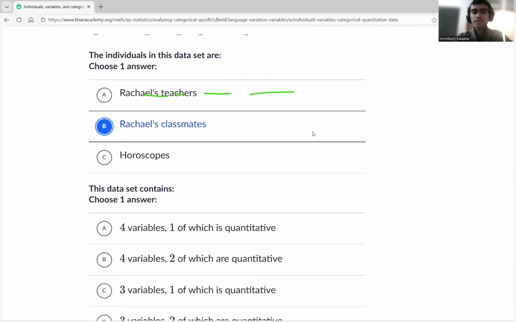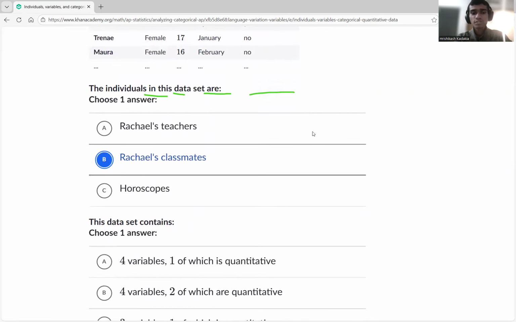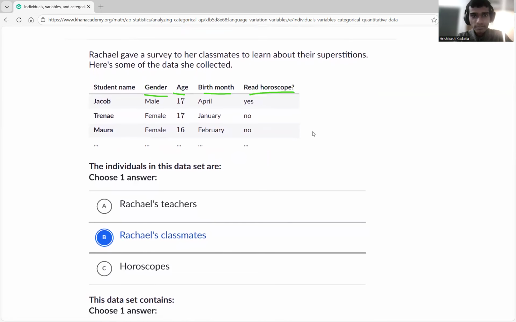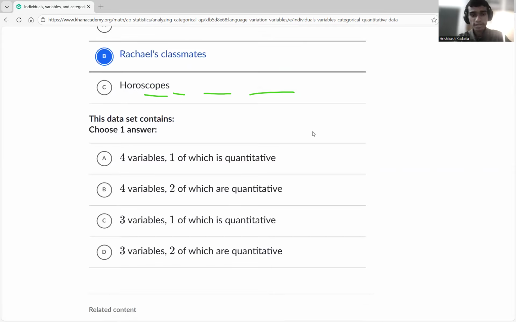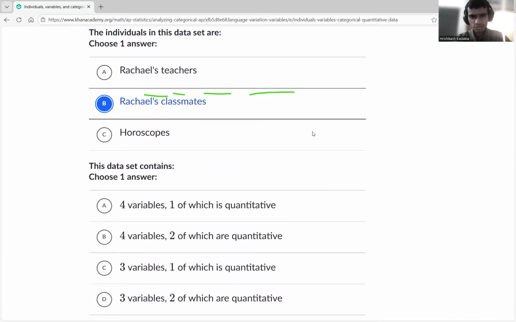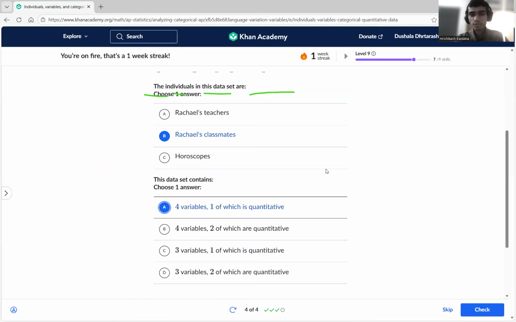So the data set contains what? Four variables, of which how many are quantitative? If you see here, birth month, read horoscope. Read horoscope is also yes/no, a category. Birth month is also a category. It's not numbers. Only age is numbers. Gender is also a category. So one is quantitative, three categorical, and of four variables, one is quantitative.